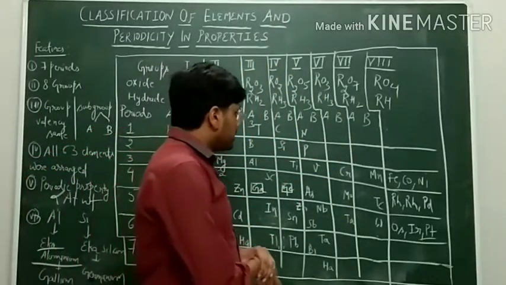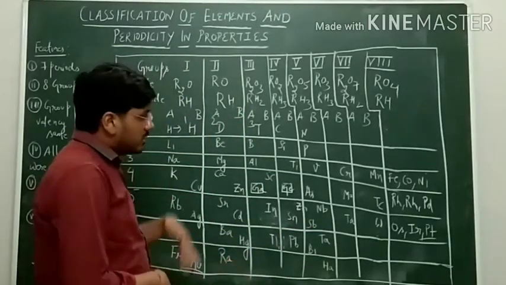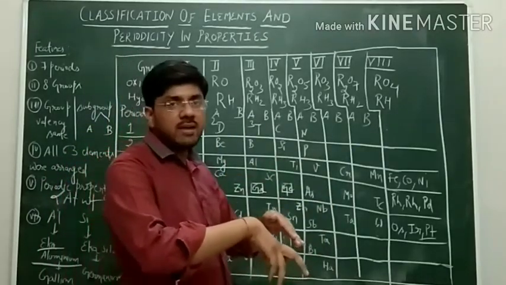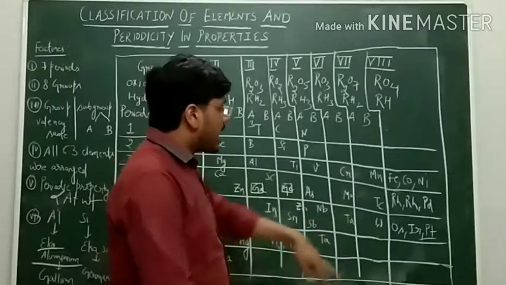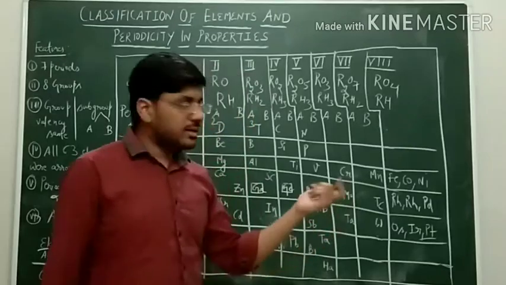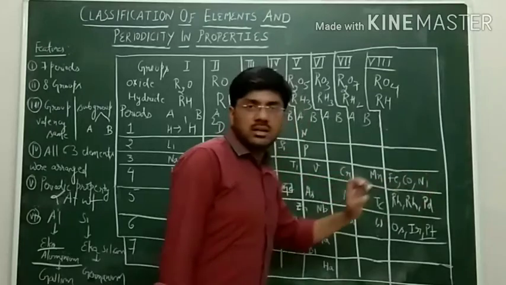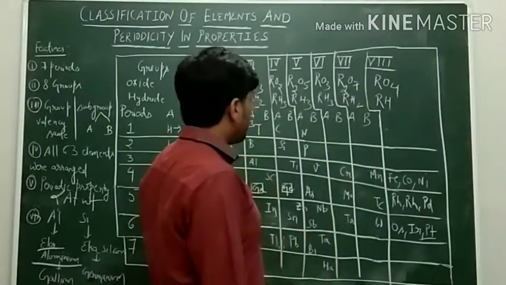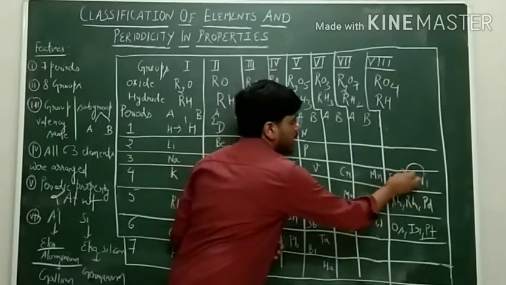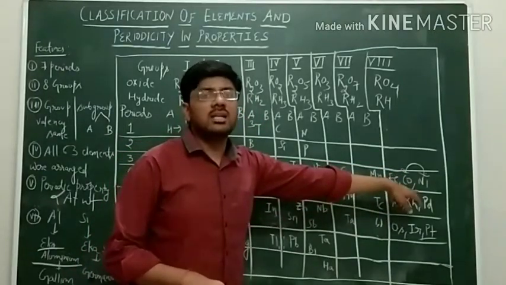Another failure is that he put some elements whose atomic weight is lighter later on, and those having higher atomic weight he placed firstly, like cobalt and nickel. We have seen in Dobereiner's triads, cobalt has an atomic weight slightly higher than that of nickel. So according to him, the elements are placed in order of increasing atomic weight, but what he has done here is cobalt, which has higher atomic weight, he has placed it earlier than nickel.